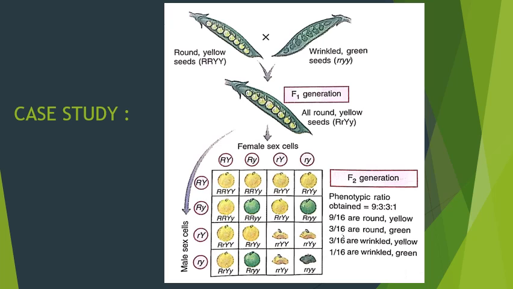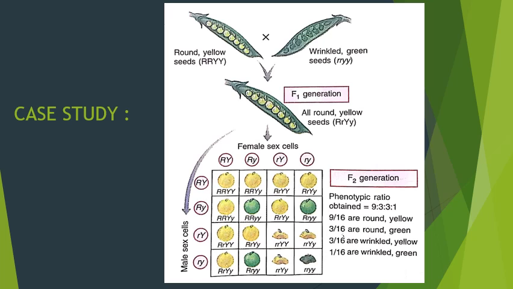Now children, we must remember, when there is a capital letter, it is a dominant character. So all yellow seeds you can count in this diagram, all yellow and round, they are dominant. Let's count. In the first row we have 1, 2, 3, 4. Then the second row again 2 round and yellow, 4 plus 2, 6. Third row you have 2, 6, 7, 8, and the last one 1 round and yellow. So in total we have 9 round and yellow seeds.